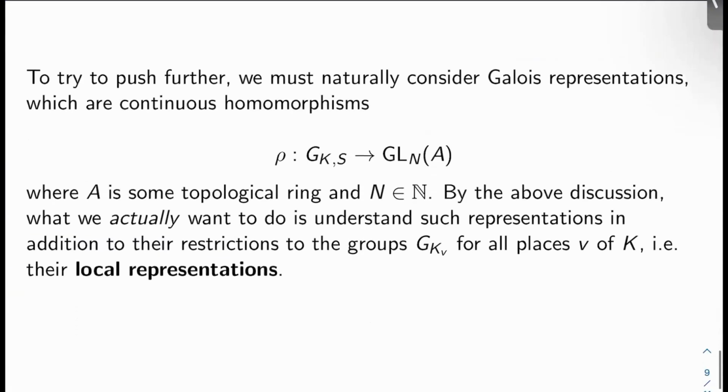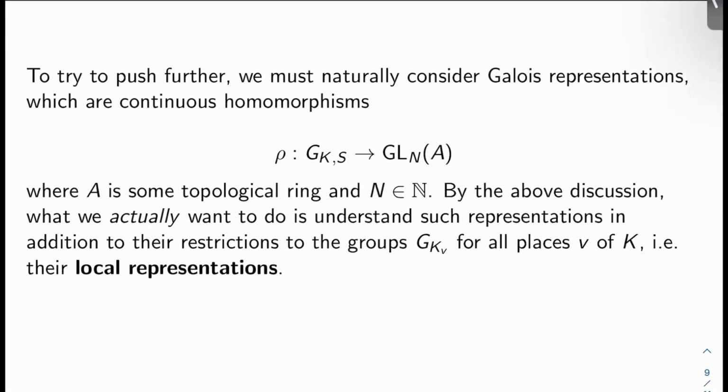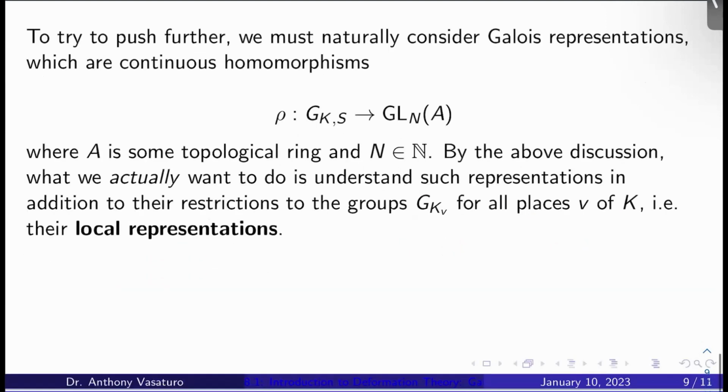All right. So enter Galois representations. If we want to try to push further, we should naturally consider what we call Galois representations, continuous homomorphisms rho from G_K,S into GL_n of A, where n is some natural number and A is some topological ring. We'll say which topological rings next time. By the above discussion, what we actually want to do is understand such representations in addition to their restrictions to the Galois groups G_K_v for all places V of K, i.e. what we call the local representations at each place V of K.